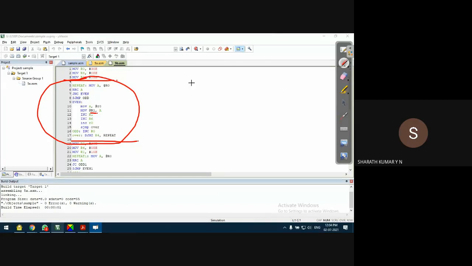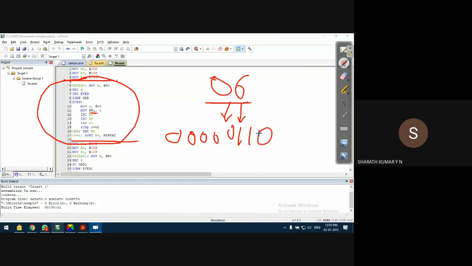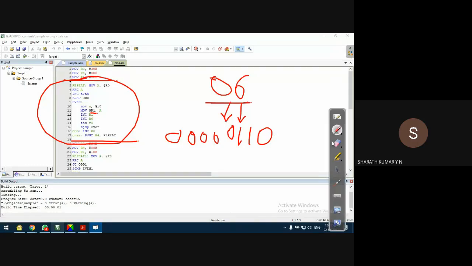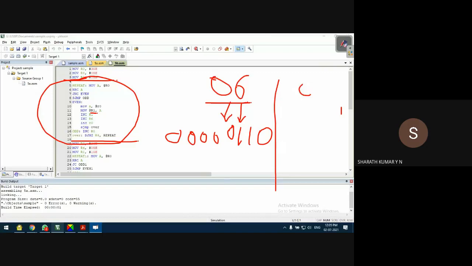Take any number. Let us take the data as 06. How to find out whether this is an even number or an odd number? If you see this number in binary terms, 6 is 0000 0110. This is one example. I'll take one more sample, 07h, which is an odd number. 06 is even, 07 is odd. The binary representation of 07 is 0000 0111.